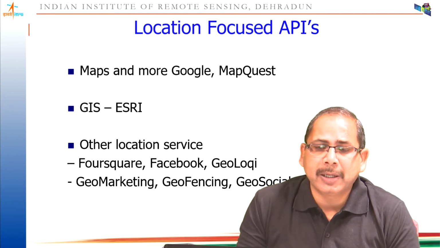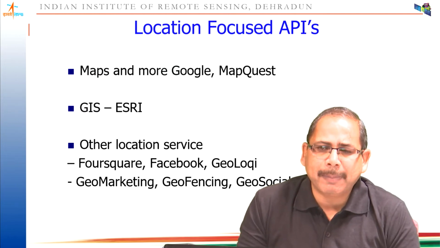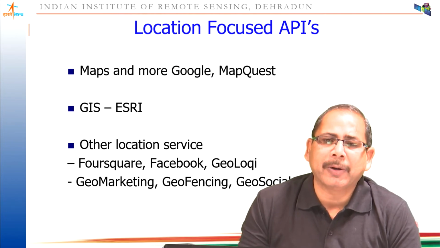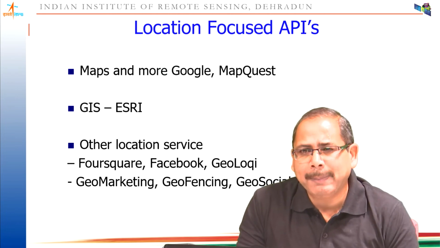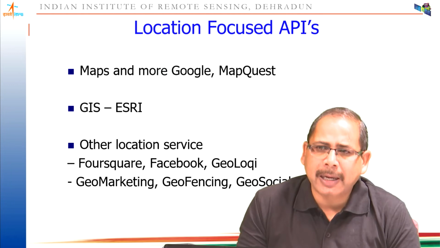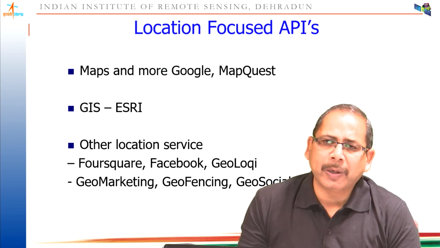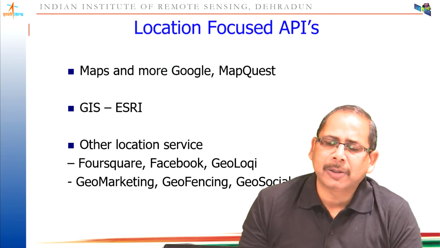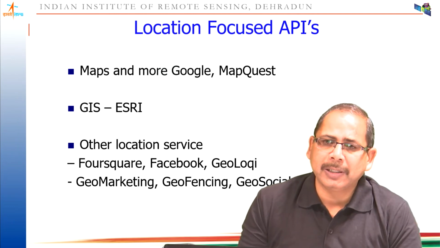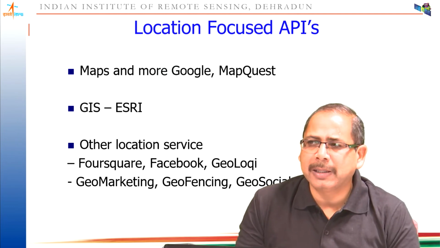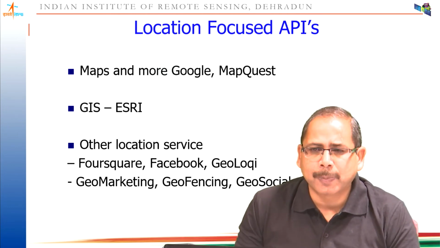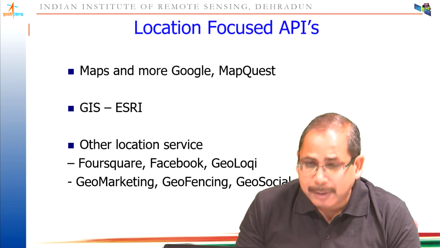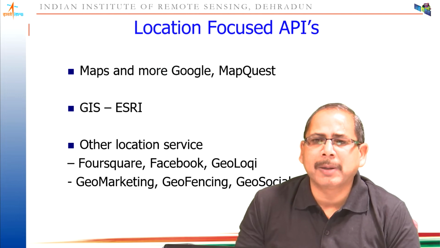They are not giving the original data to the users, and the API is basically a method which will allow you to integrate this data into your own software. Suppose you are developing or writing your own software, if you have the APIs available with you, you can directly link this data with your software. So once the data is updated on the server side, automatically your software or application will also be updated. This is a new method devised by software developers for sharing of the software code, sharing of the data services and so on. Some of them are free of cost, but some of them are on a cost basis also.